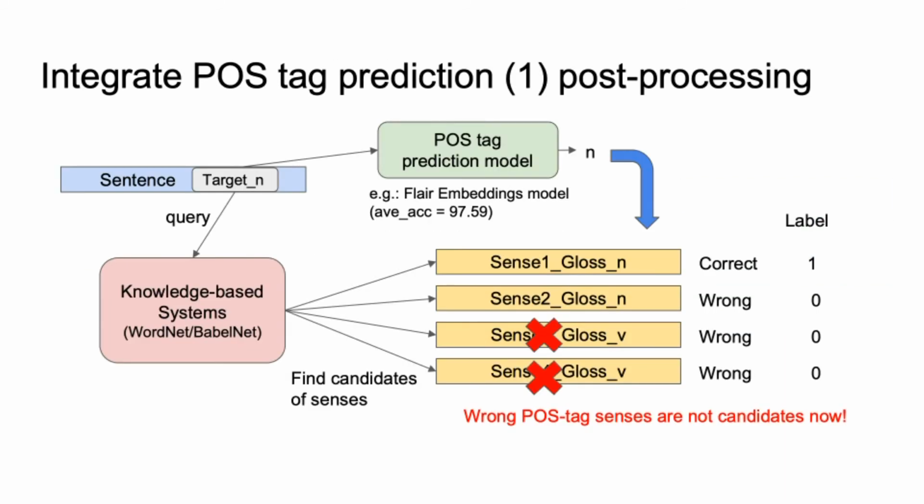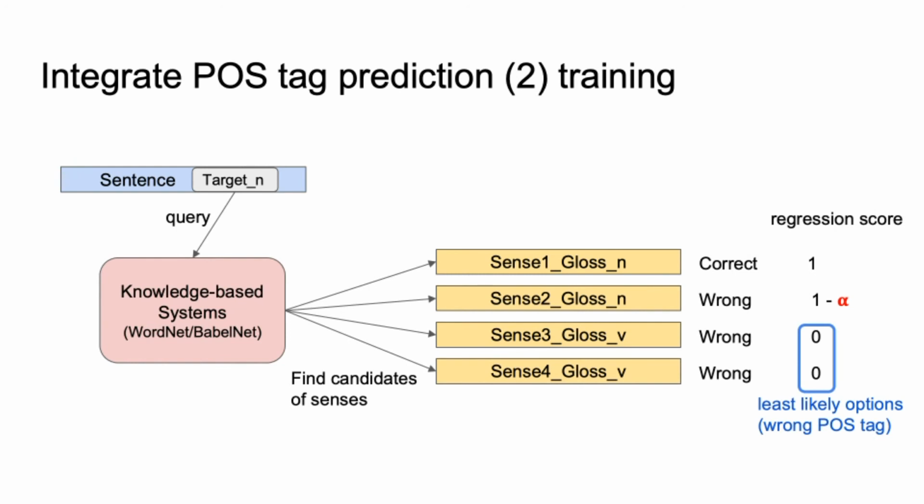There are 2 ways in which we can integrate POS-tag prediction into our model. The first one is to use a pre-trained model, for example the Flair embeddings model, which has very high accuracy, and use the prediction to filter out the list of candidate senses we obtain from our model. Another method is to label the data so that if sense and POS-tag are both correct, the label is 1. If both sense and POS-tag are wrong, the label is 0. And if the sense is wrong but the POS-tag is correct, the label is between 1 and 0 with a parameter that we will have to fine-tune.